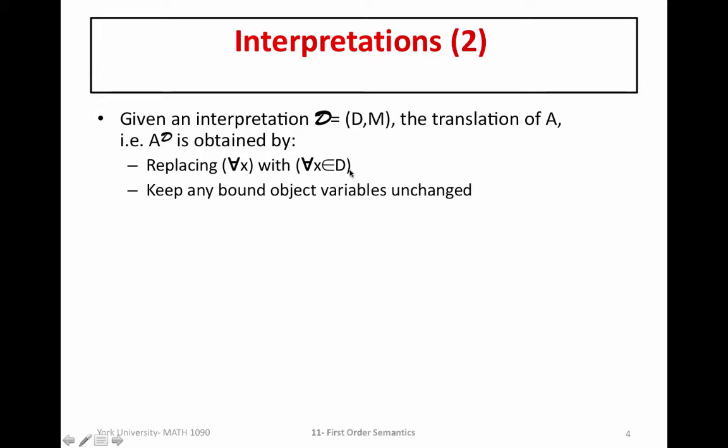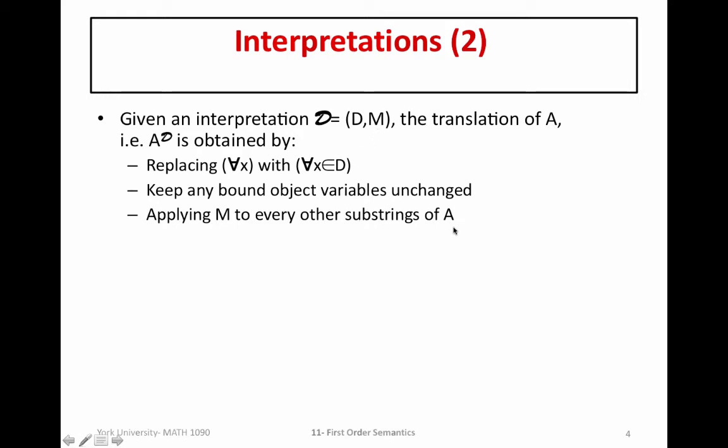If it's a variable bound by a universal quantifier or even an existential quantifier, we keep these bound object variables unchanged. So for any x that occurs in A where the universal quantifier appears, that x remains because we are making a statement about a general x, so about all objects in the domain D within that statement. And then finally, we apply our translator M to every other substring of A.